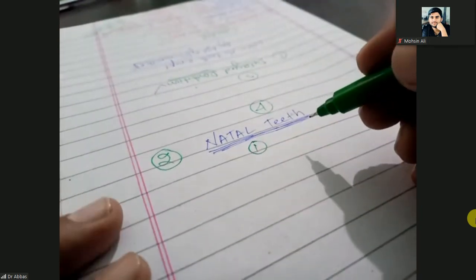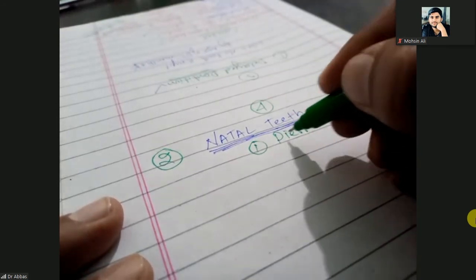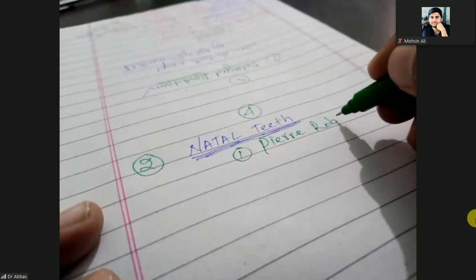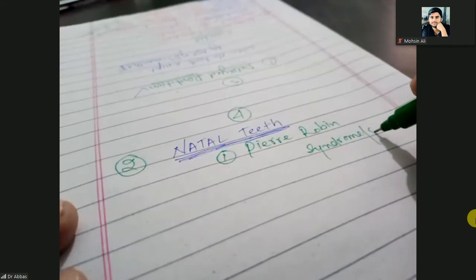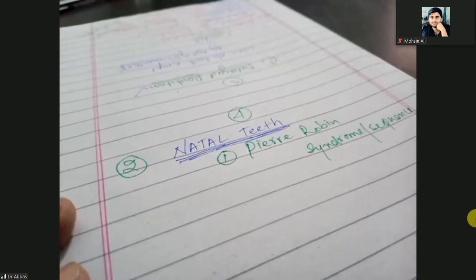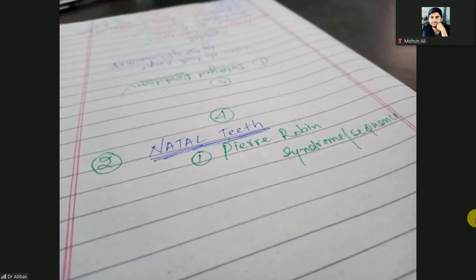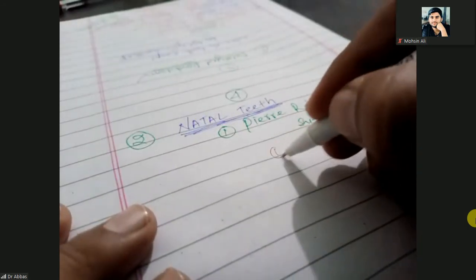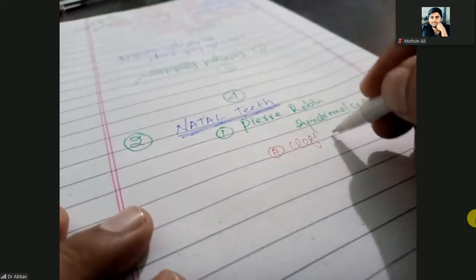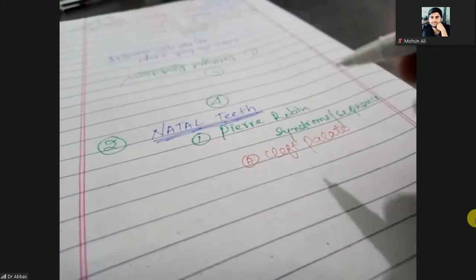The first one is Pierre-Robin syndrome or Pierre-Robin sequence. So what are the features of Pierre-Robin syndrome or sequence? Here is the triad. What is the triad? First, it is represented by the cleft palate. So in Pierre-Robin syndrome, there will be a cleft palate.